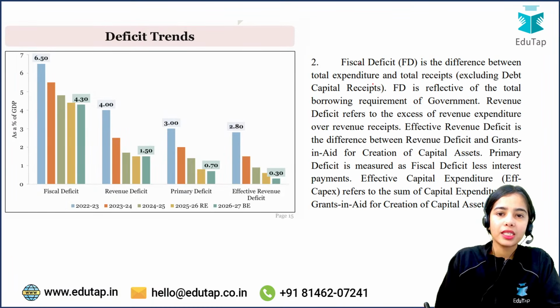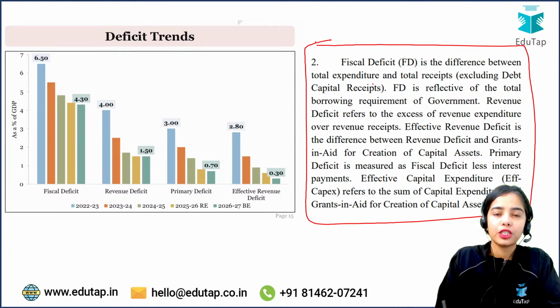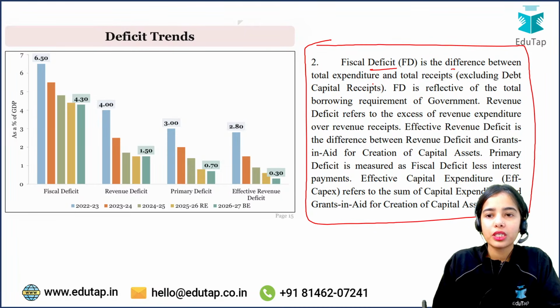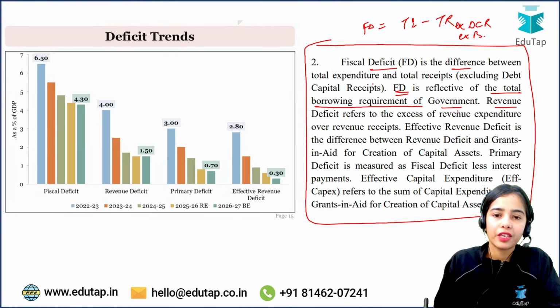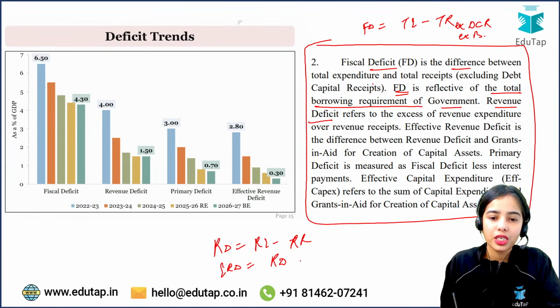Okay. So as I've told you that the formulas are given in the union budget document. Fiscal deficit is the difference between total expenditure and total receipts excluding the debt capital receipts or excluding the borrowings. The fiscal deficit shows the total borrowing requirement of the government. Revenue deficit is revenue expenditure minus revenue receipts. Effective revenue deficit is revenue deficit minus grants in aid for the creation of capital asset. Primary deficit is fiscal deficit minus interest payments.